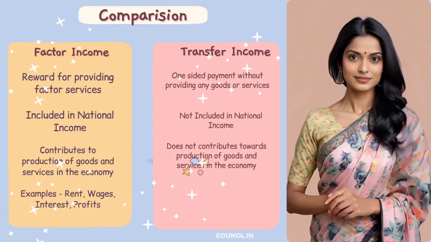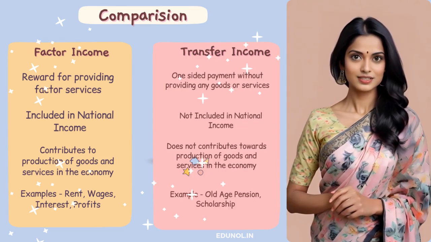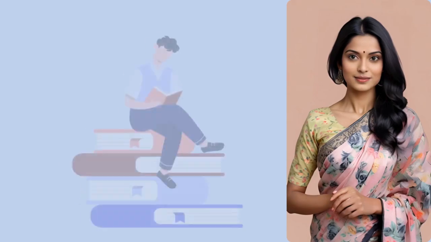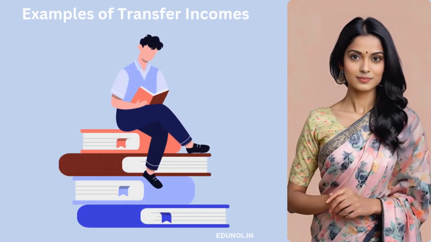Fourth, the examples for factor income could be rent, wages, interest, and profit, whereas the examples for transfer income could be old age pension, scholarship, etc. Now we will discuss some examples of transfer income one by one.